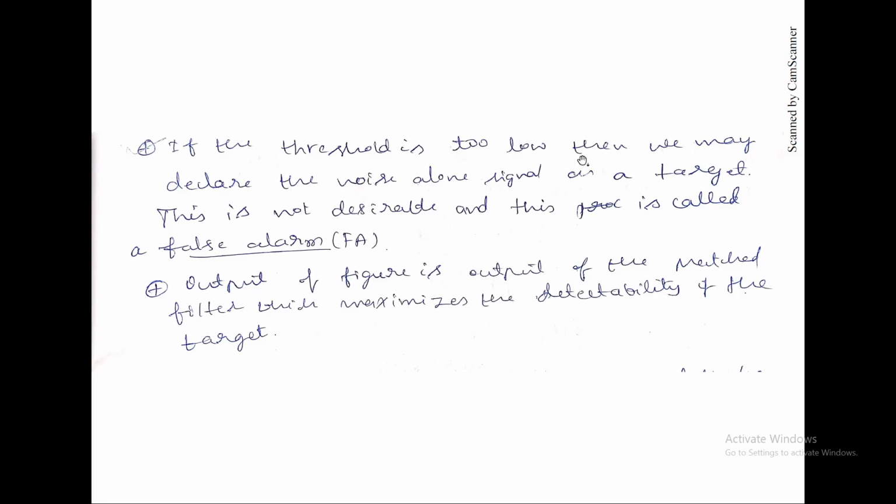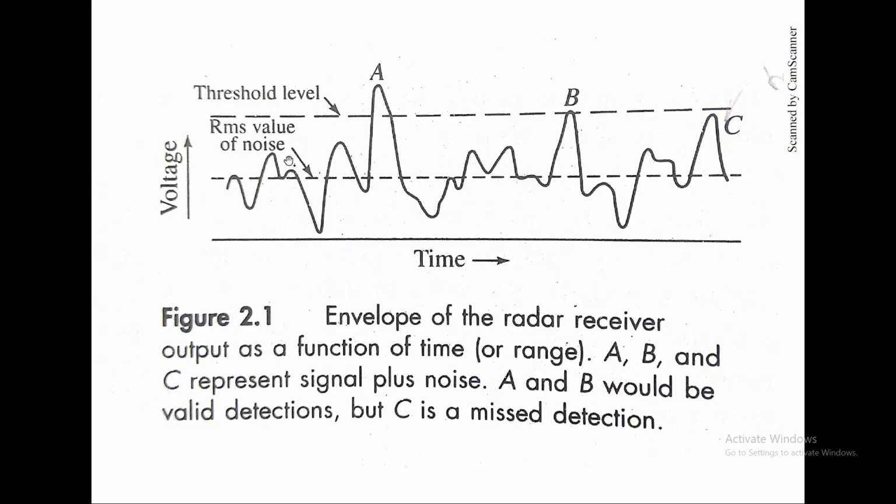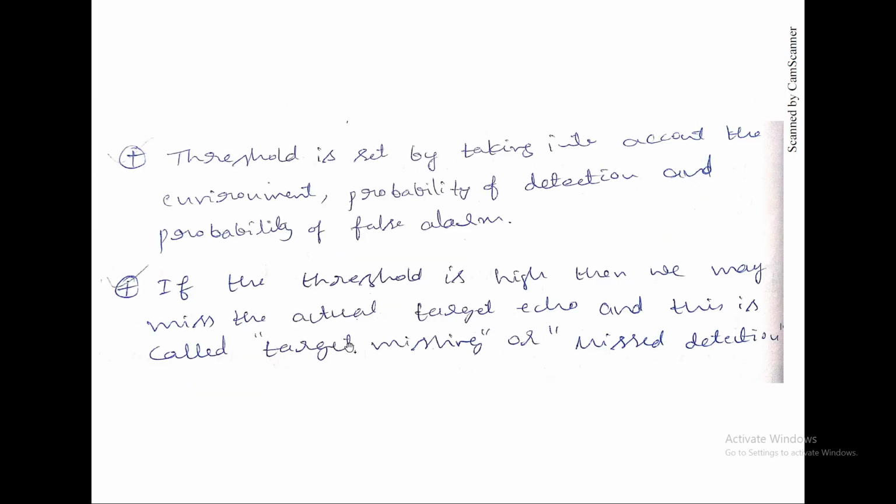If the threshold is too low, then noise-alone signals can also be detected. This is not desirable, and it is called a false alarm. That means if the threshold is too low, like somewhere here, then these are noise components, not an actual target, but they exceed the threshold level. So this radar might detect these noises as a target. That detection is called a false alarm.